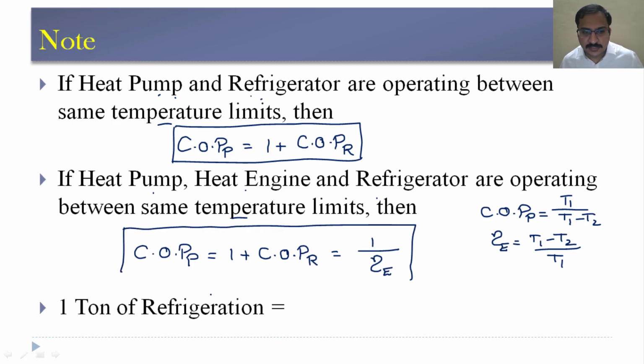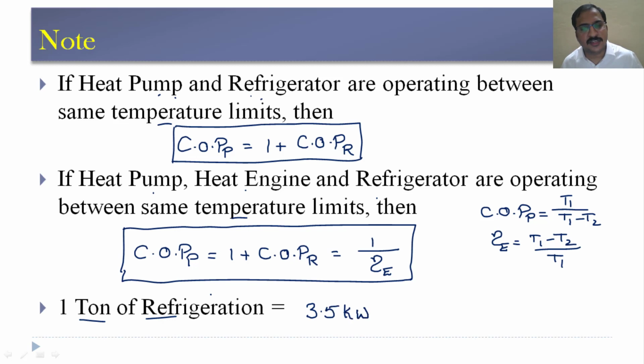Then we will be coming across an important term called ton of refrigeration. See, 1 ton of refrigeration is considered the unit of refrigeration, and it is equivalent to 3.5 kilowatts according to the American Society of Heating, Refrigerating and Air-Conditioning Engineers.